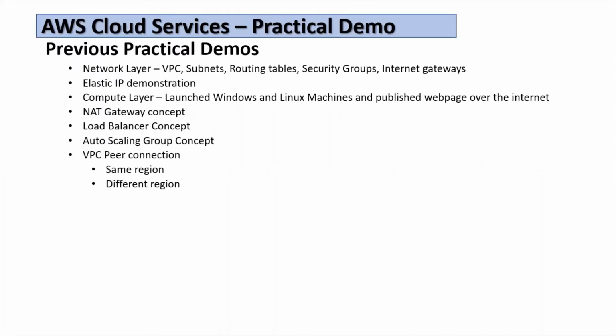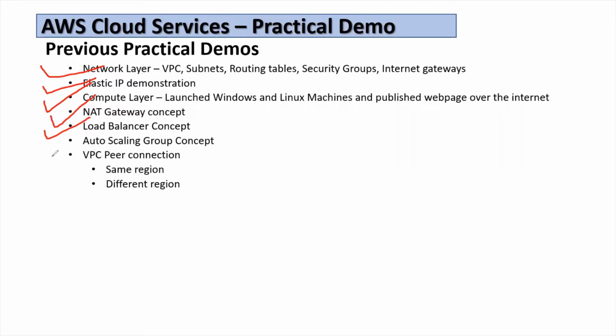Just a background of what I covered in my previous videos: I created videos on creating a network layer and then adding an Elastic IP demonstration, and then we added the compute layer and the NAT gateway concept. Another interesting concept was load balancing, that is distributing the internet traffic to different instances. And then I also created another beautiful concept, the auto scaling group, and I must recommend you see these videos so you can understand these concepts.